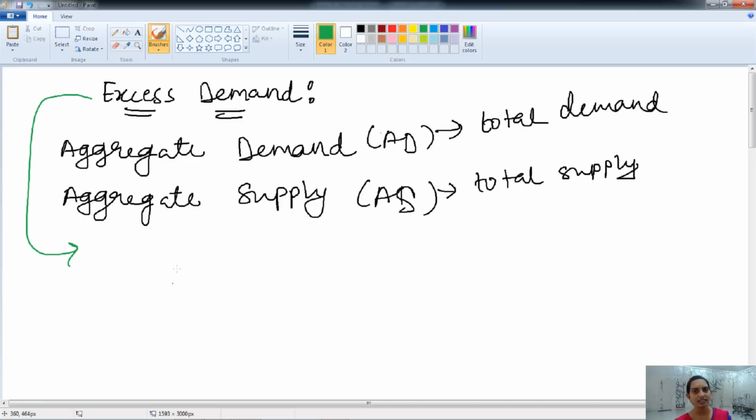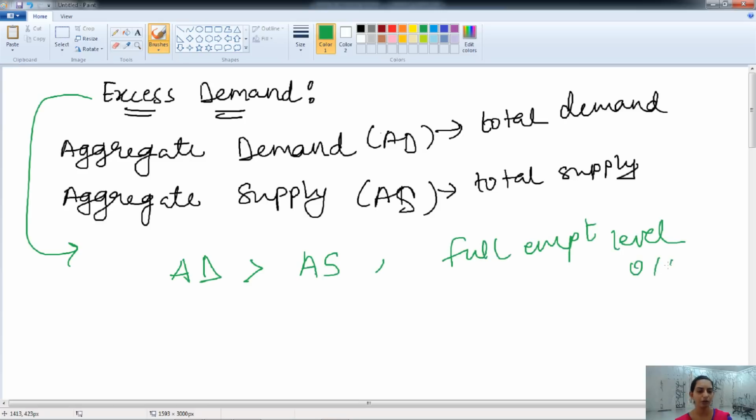Excess demand is a situation when the aggregate demand is higher than the aggregate supply, corresponding to the full employment level of output in the economy. When we have the full employment level of output in the economy and the aggregate demand is exceeding the aggregate supply, the situation is called excess demand.